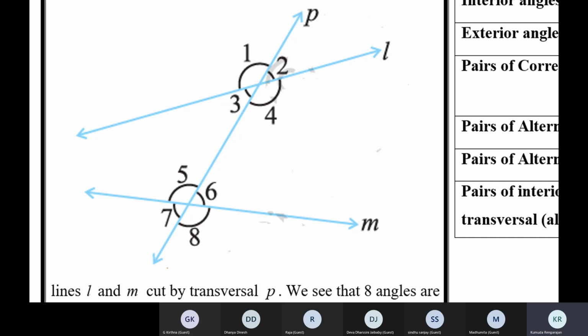But they are corresponding angles. By their positions, angle 2 and angle 6 are corresponding angles. If they have to be equal, then the lines must have been parallel. Since the lines are not parallel, they are not equal. Angle 2 and angle 6 form a pair of corresponding angles because of their positions, but they're not equal because L is not parallel to M.